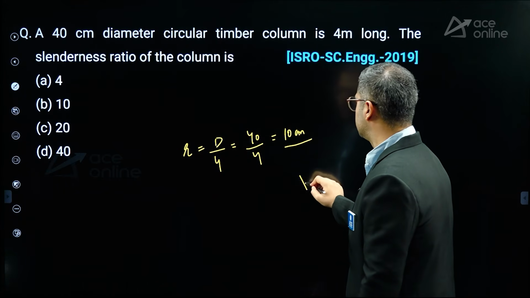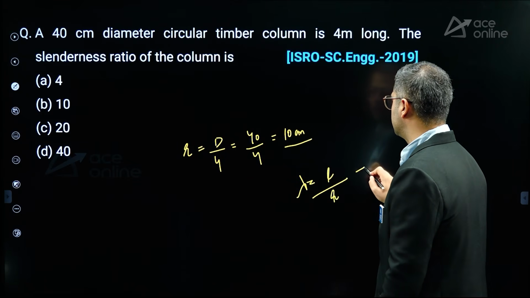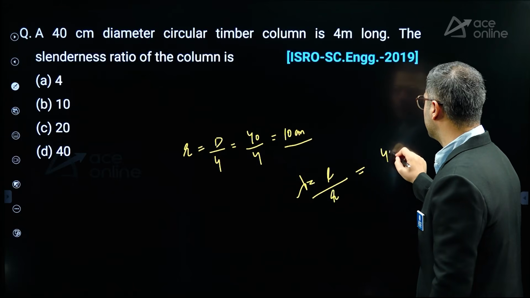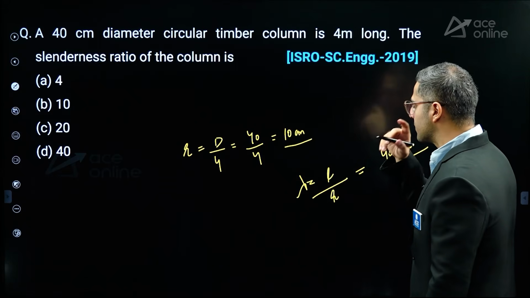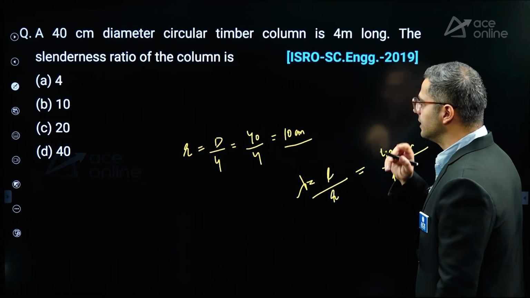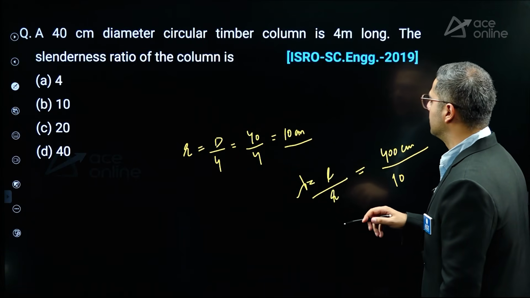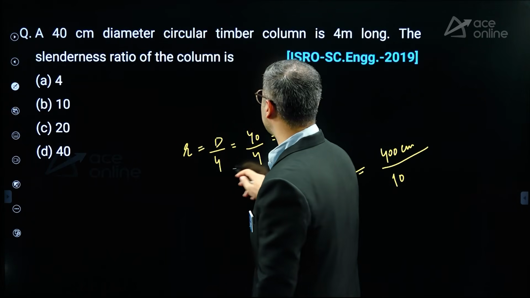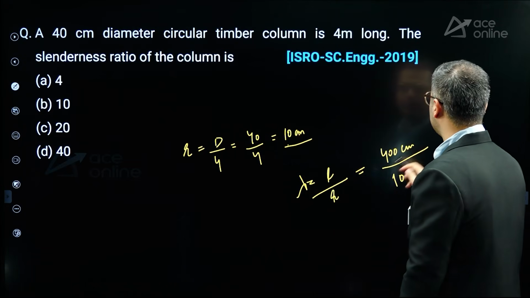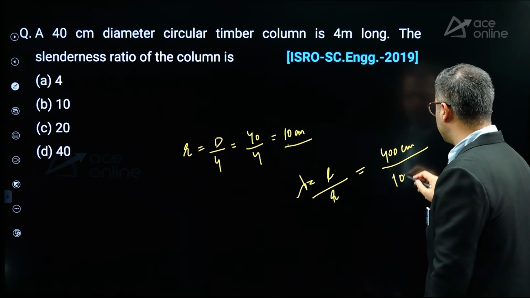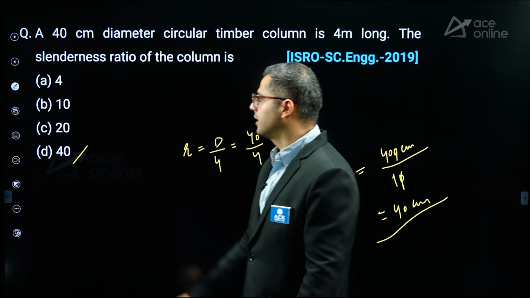Apart from that, slenderness ratio is equal to the effective length divided by radius of gyration, considering effective length in centimeters. So this will be 400 centimeters divided by 10 centimeters, right? So d by 4, diameter I've taken 40 by 4, 10 centimeters, length is 400 centimeters, and then divide by 10, this will be equal to 40. So here it is 40, option D.